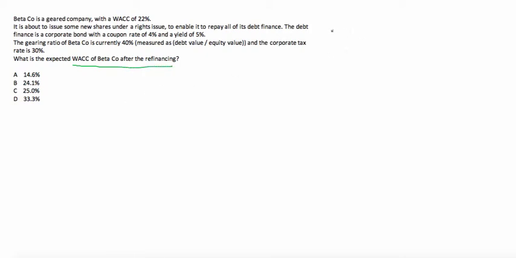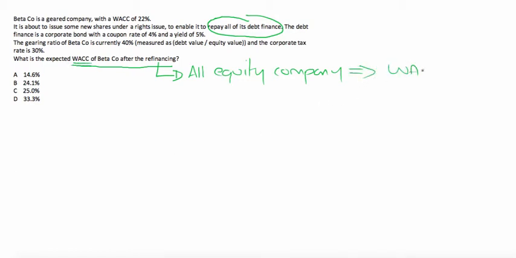Now, this is a Modigliani and Miller formula based question, and there are a couple of things to be aware of here. It does say we are going to repay all of the debt finance. So after the refinancing, this company is going to be an all equity company. So when it asks you to work out the weighted average cost of capital, this means the weighted average cost of capital is going to be the same as the ungeared cost of equity once it has been refinanced.